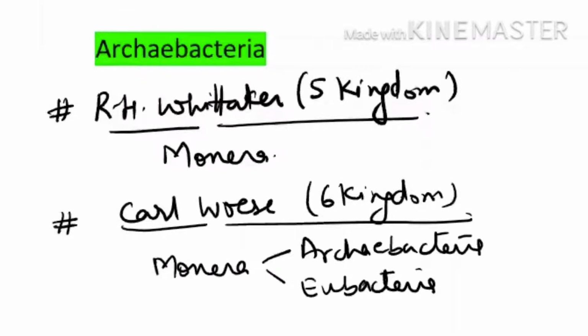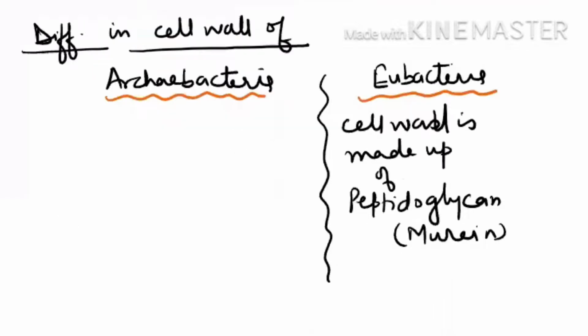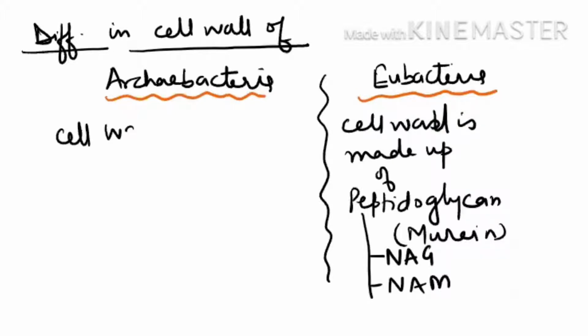Now see how the difference in the cell wall is occurring in the bacteria and Archaebacteria. You know very well that eubacteria cell wall is made up of peptidoglycan, which is also known as murin. And if you remember, it was having 2 modified sugars, that is NAG and NAM. But Archaebacteria cell wall does not have murin. So its cell wall is made up of pseudomurin.